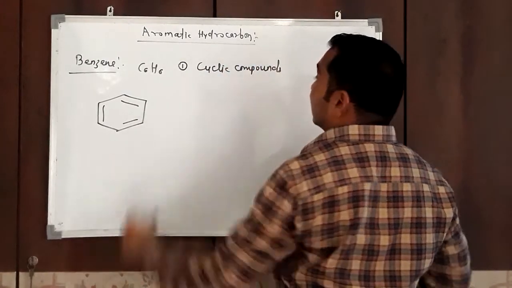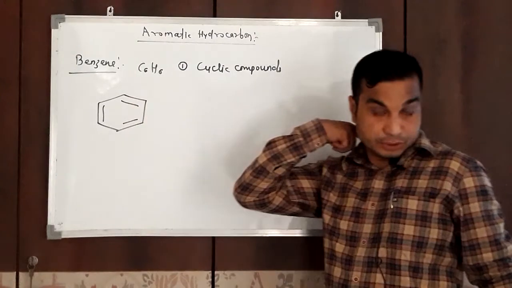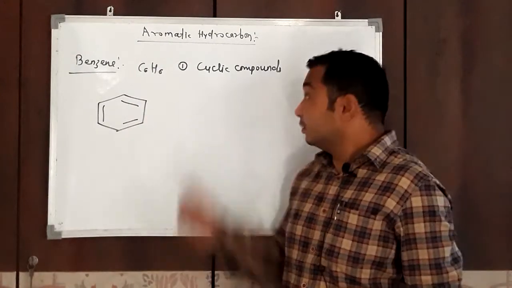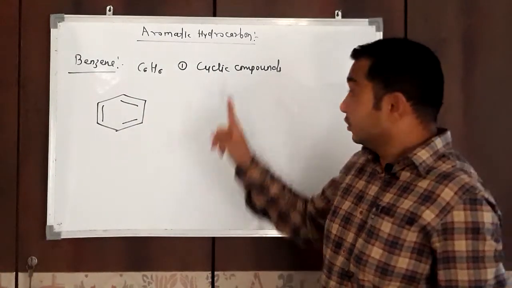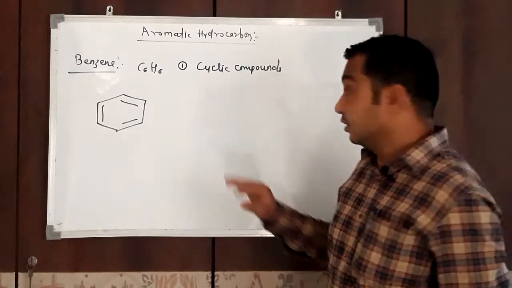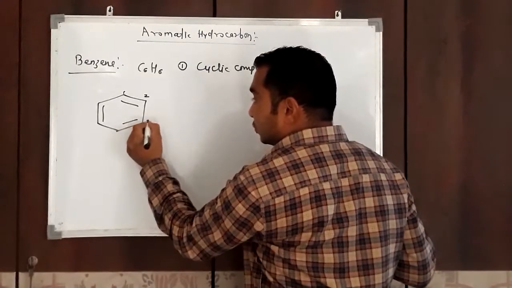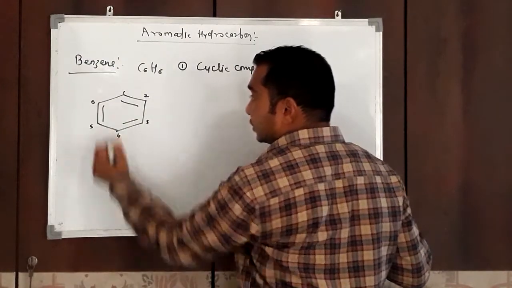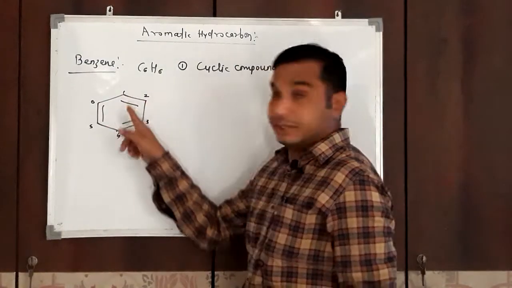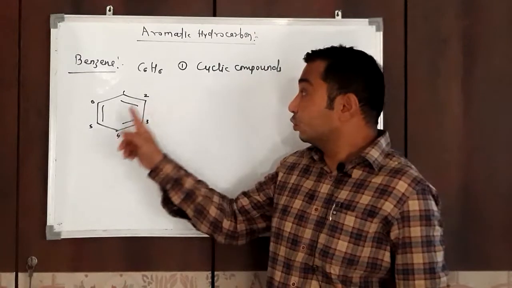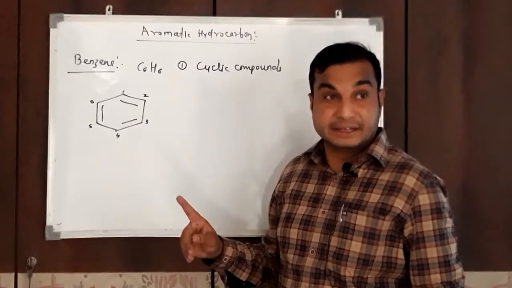Any organic compound to be aromatic must be cyclic, like benzene, first and last carbon 1 2 3 4 5 6. So this compound is a closed chain or cyclic.